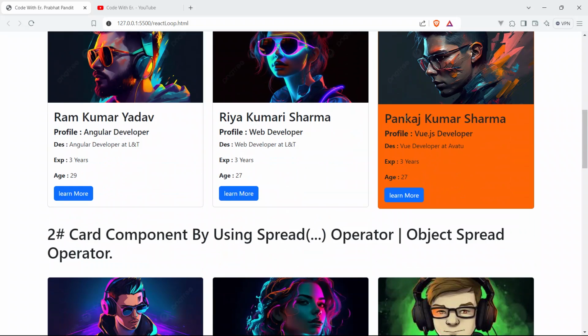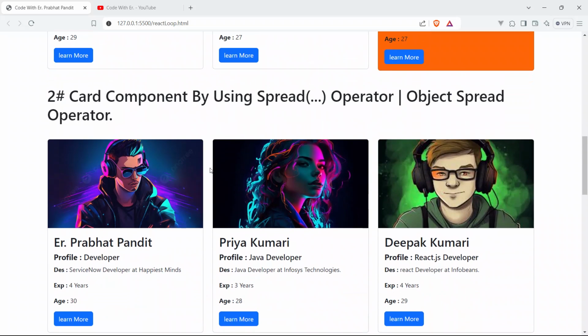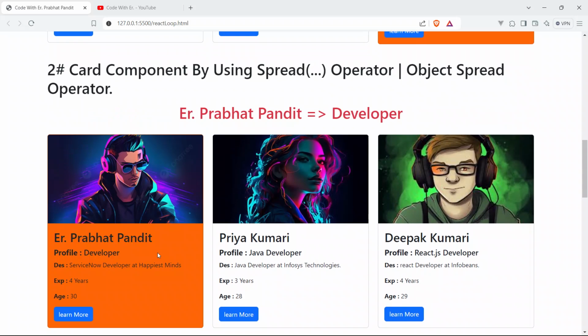You can see here Pankaj Kumar Sharma, and he is a Vue.js developer. Now come on the third second card. So we have displayed this card using the spread operator, okay, the object spread operator. Click here also. Now you can see this card is also selected. You can see here the very same name of the profile, Prabhat Pandit.